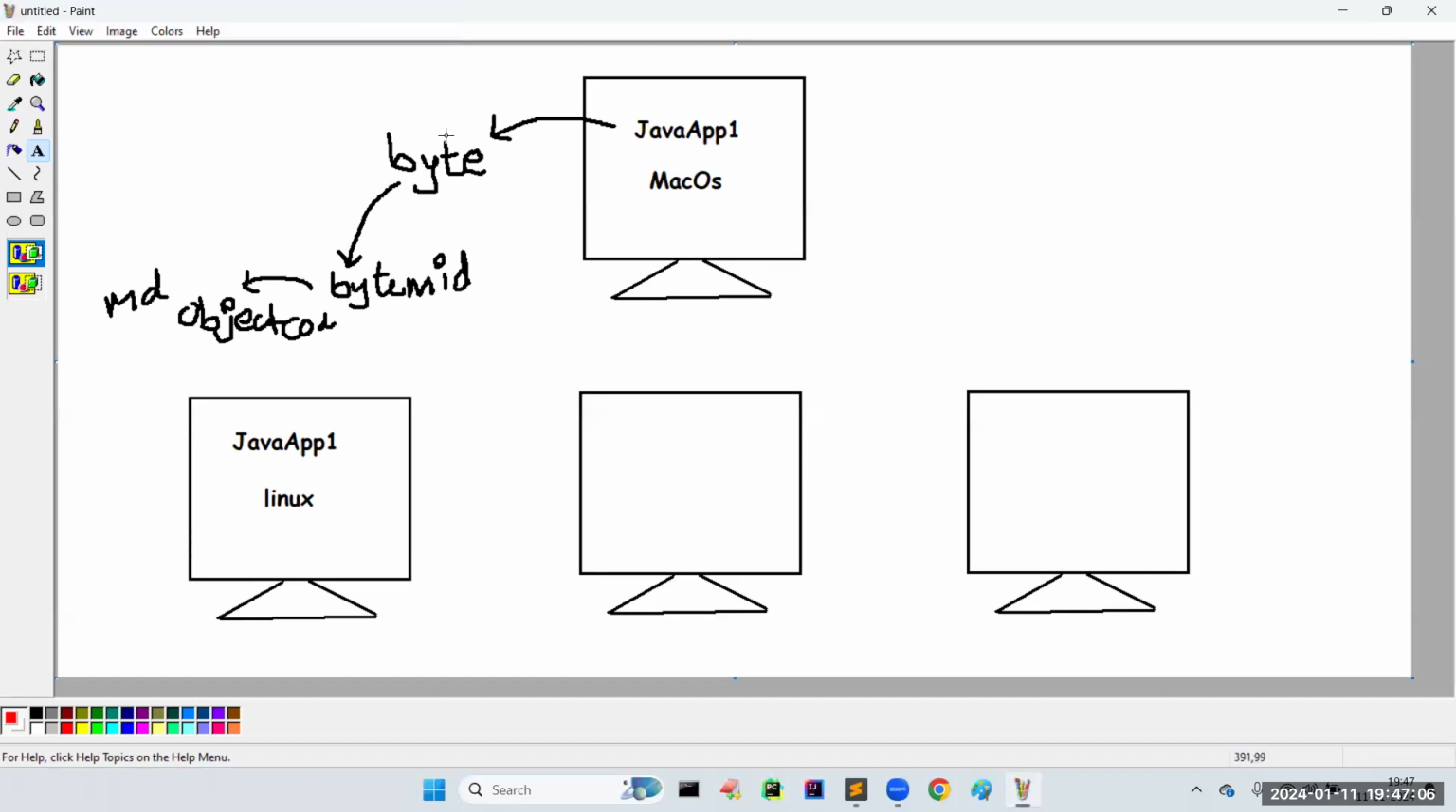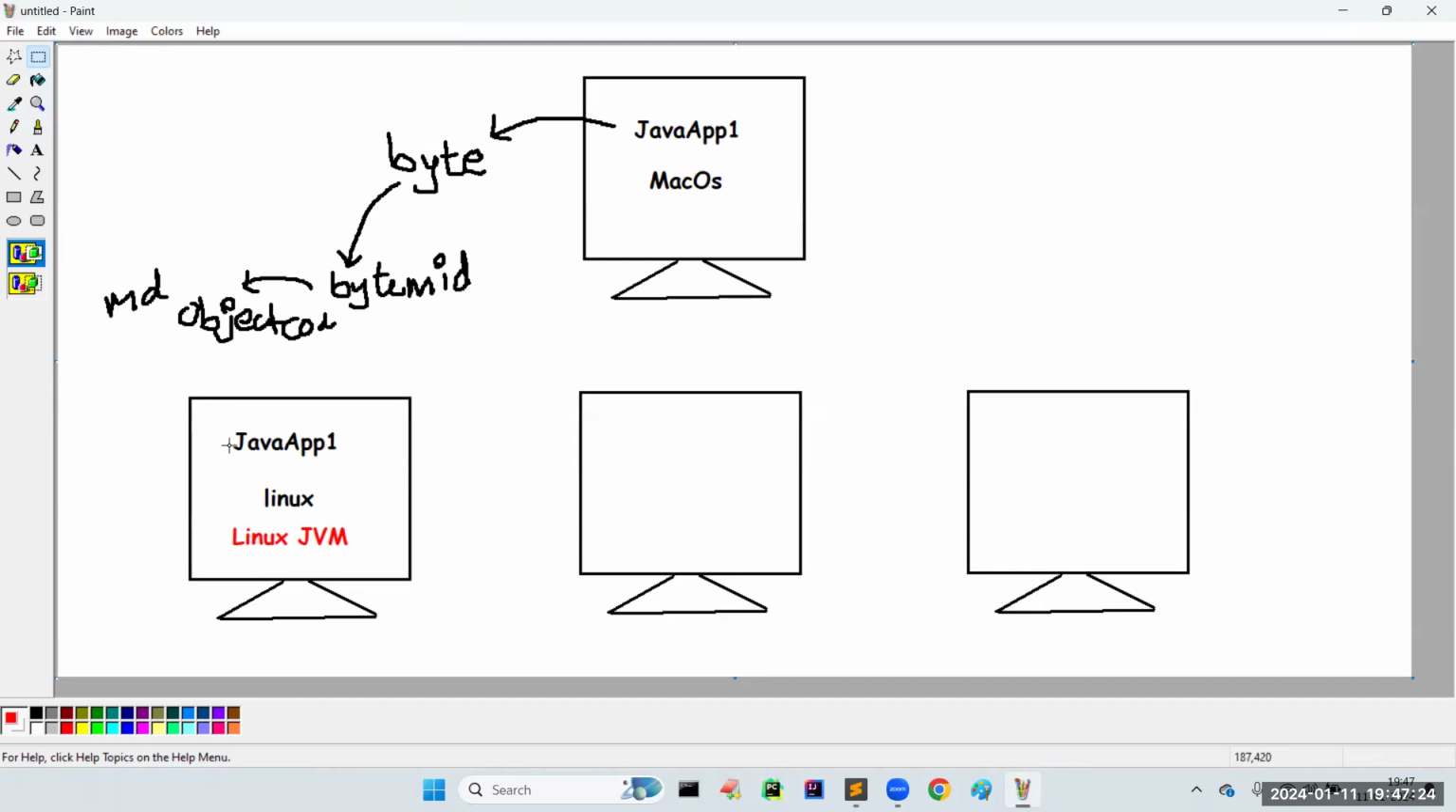Okay, let me write here. So Linux related JVM will be there. That Linux related JVM is responsible to convert this bytecode into executable code, that is object code, like that.